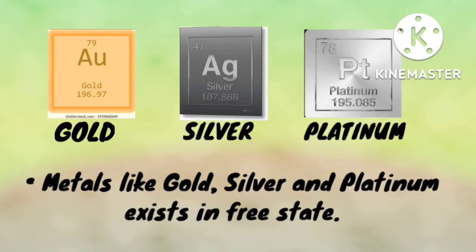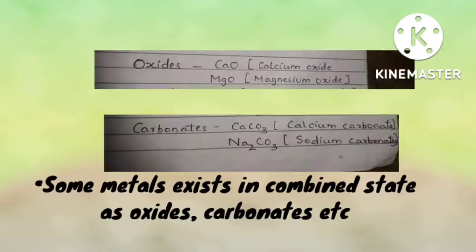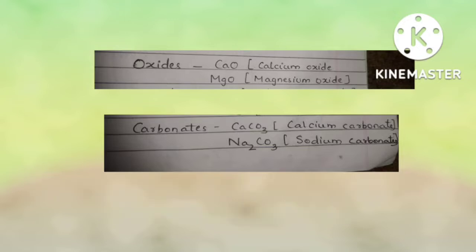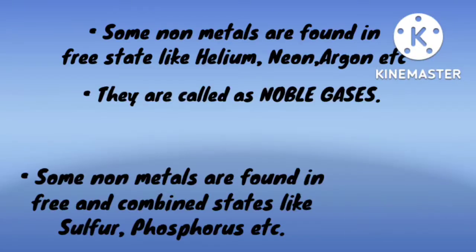Some metals like gold, silver, platinum, etc. are found in free state. Some metals are found in combined state like oxides, carbonates, etc. For oxides, we can give the example of CaO, that is calcium oxide, and MgO, that is magnesium oxide. Carbonates have examples of CaCO3, that is calcium carbonate, and sodium carbonate, that is Na2CO3.